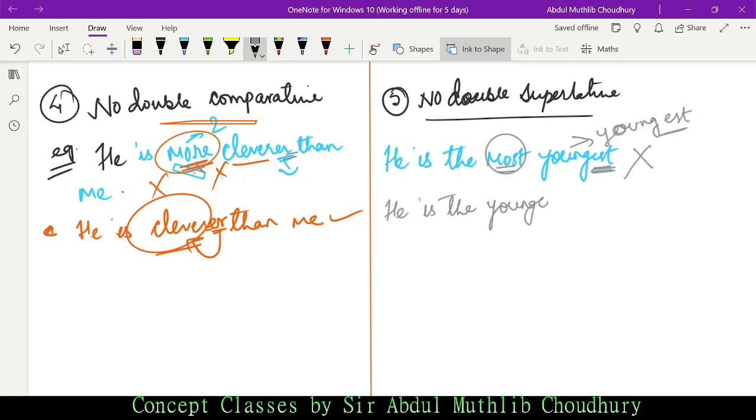All right, he is the youngest. You cannot say most youngest. Why? Because most is a degree used with adjectives of more than one syllable, and est is a degree which is used with only one syllable. Young, we use vowel sound, not vowel. Young, the a is a vowel sound. How many vowel sounds are there? One vowel sound. So this is of one syllable. How do you decide syllables? I have already taught you in the previous video. This is number 4.